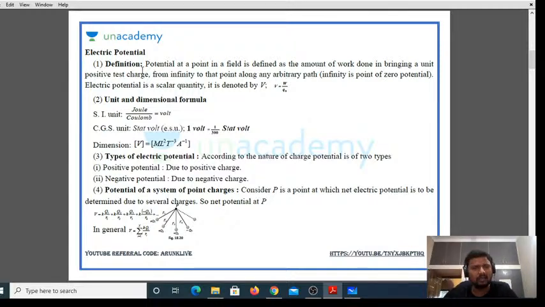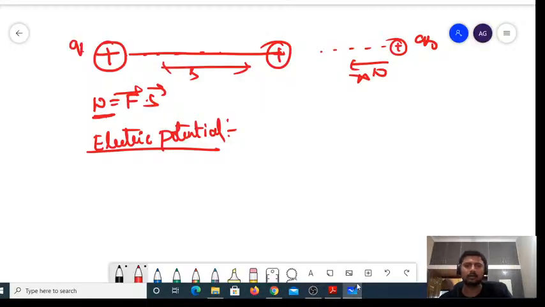The work done will be called as what? Electric potential, right? Since you're calling a work done as electric potential, and work done is a scalar quantity, electric potential must also be a scalar quantity, right? Then how do we define it?